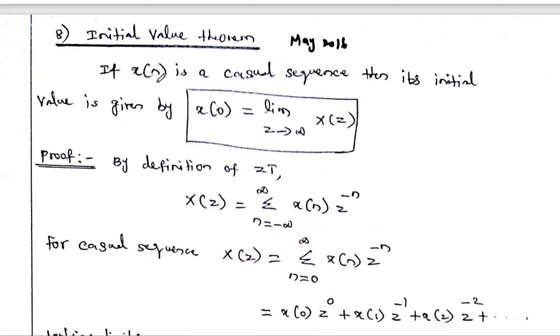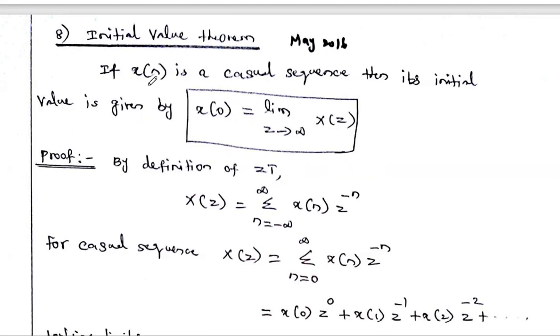So if the signal x of n is a causal sequence. What do we mean by causal sequence? Causal means the signal x of n is available only for positive time, from n equal to 0 to n equal to infinity. Within that positive time, if the signal is available, the signal is called a causal sequence. So this initial value theorem is applied only if the signal x of n is a causal sequence.